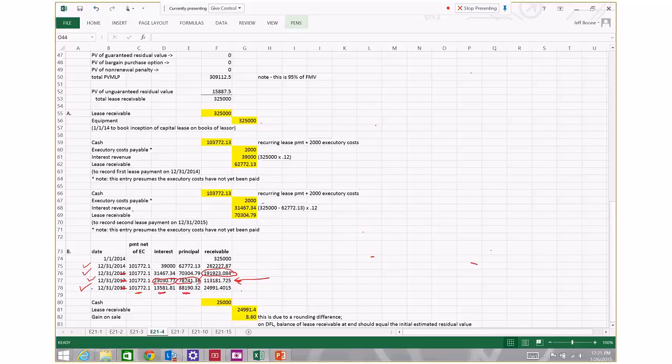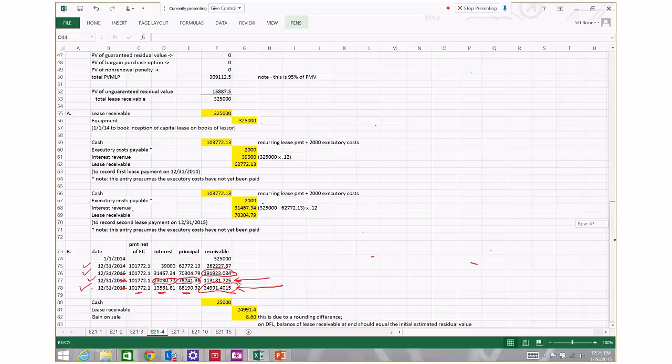And so what we have is a balance in the lease receivable account, close of business December 31st, 2017, equal to $24,991.40. Again, that's the balance on the lessor's records of the lease receivable account immediately after the last lease payment occurs.